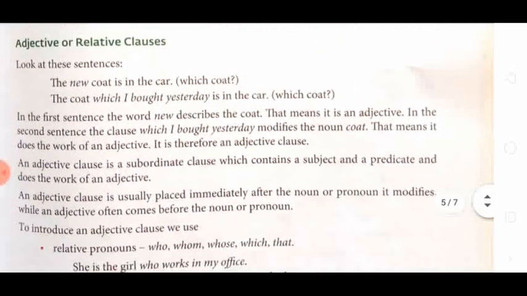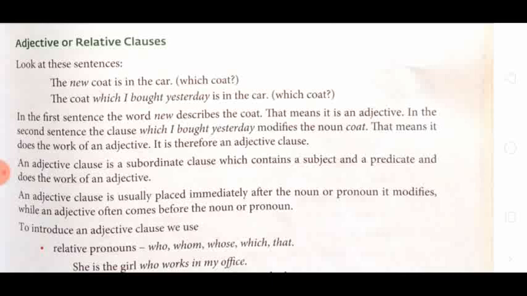Now about the adjective or relative clause. Again I am going to tell you, remember the function of an adjective. An adjective always adds something to the noun or pronoun, and relative clauses are clauses which have a relative pronoun in them. Okay, now look at these sentences. The new coat is in the car. Here new, which coat? New coat. New is the adjective. The coat which I bought yesterday is in the car. Which coat? Which I bought yesterday.